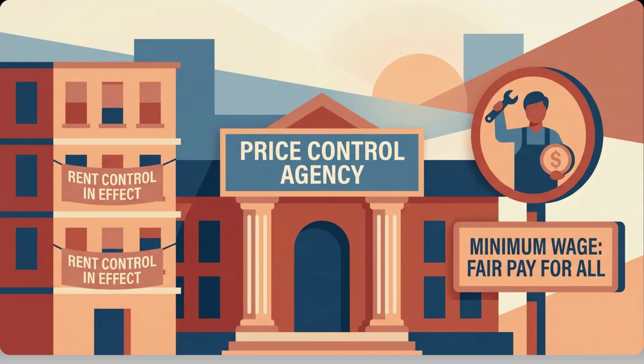A price floor establishes a minimum legal price. An example is the minimum wage, which protects workers but may lead to higher labor costs. Governments may use price controls to protect consumers, protect workers, and promote stability. However, price controls may create shortages, surpluses, black markets, and reduced efficiency. Consider a city that limits gasoline prices during an emergency. While consumers benefit from lower prices, the result may include long lines and supply shortages.